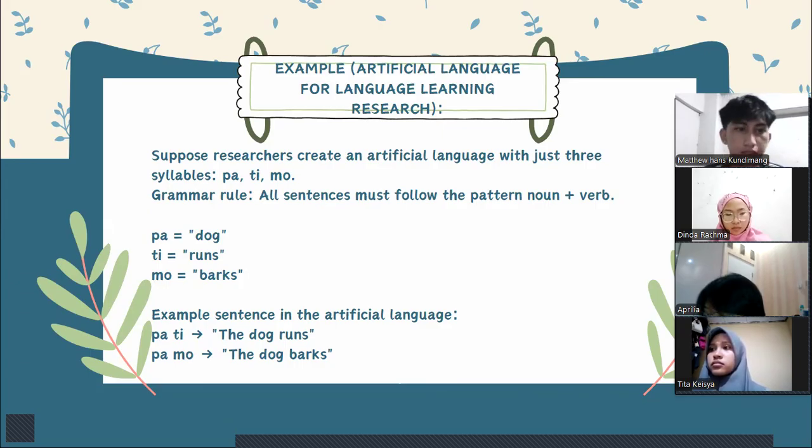For example, pa means dog, ti means runs, mo means barks. Example sentences in the artificial language: pati means the dog runs, pamo means the dog barks.